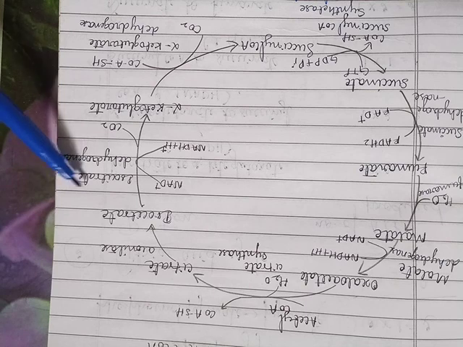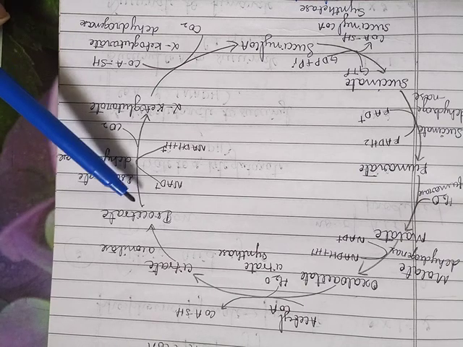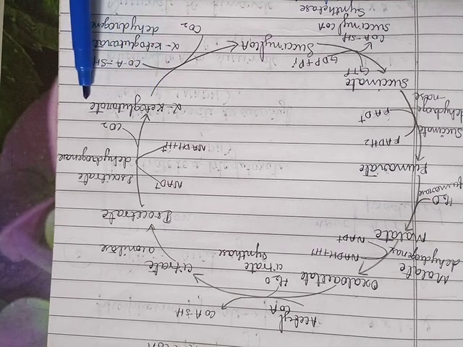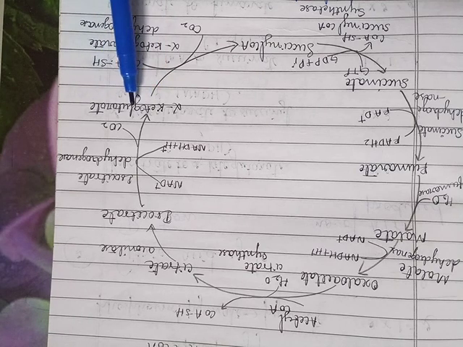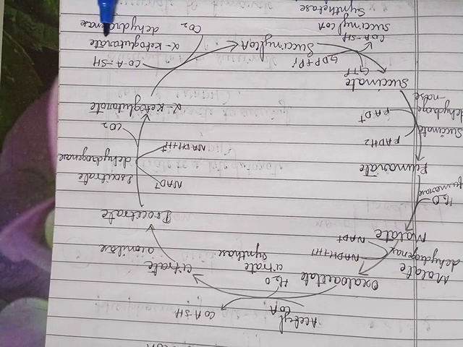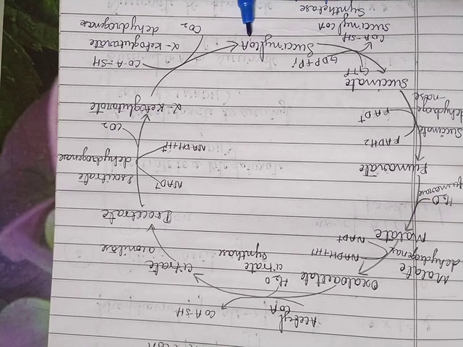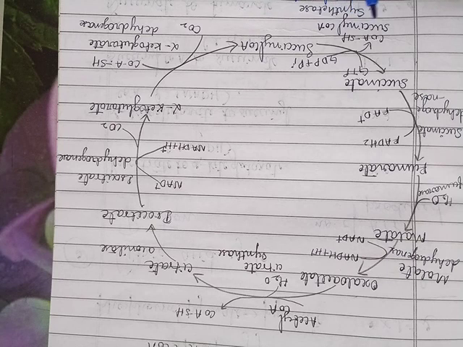Isocitrate dehydrogenase enzyme converts the isocitrate into alpha ketoglutarate. The alpha ketoglutarate in the presence of alpha ketoglutarate dehydrogenase enzyme is converted into succinyl coenzyme A. The succinyl coenzyme A in the presence of succinyl coenzyme A synthetase enzyme is converted into the succinate.